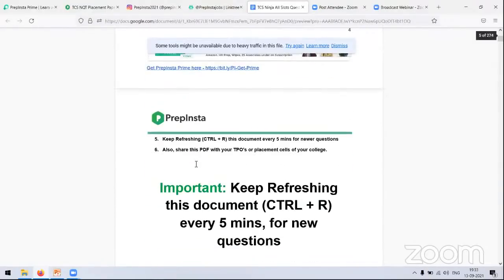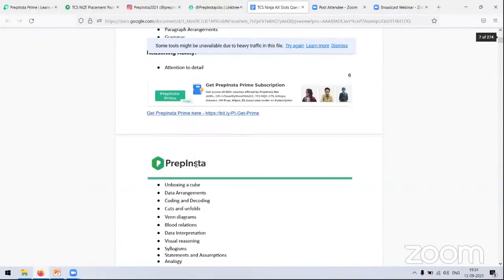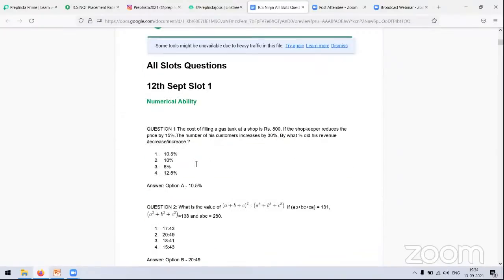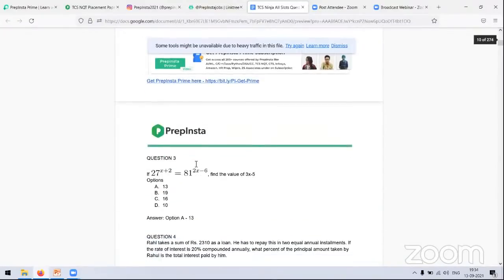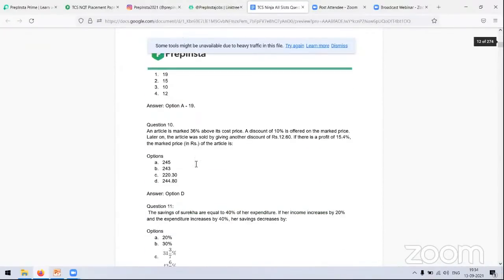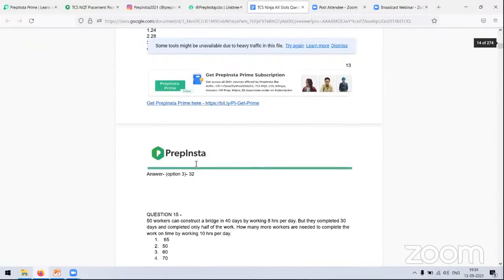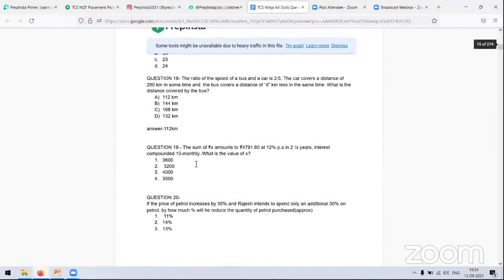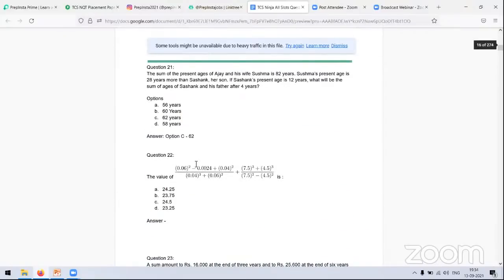Moving ahead, you have all of the questions right over here, from verbal, aptitude, logical, coding, and programming as well. You can go slot wise and then access all the questions. So anyone who is preparing for the upcoming TCS exams can do so from here, because one thing is guaranteed: you are going to get the same format of questions, adding one or two, or subtracting one or two, but you are going to get questions from the same base.